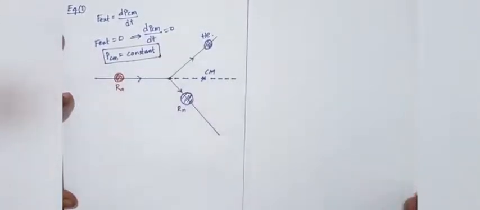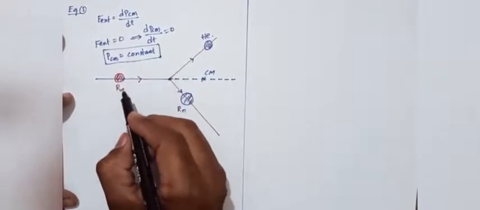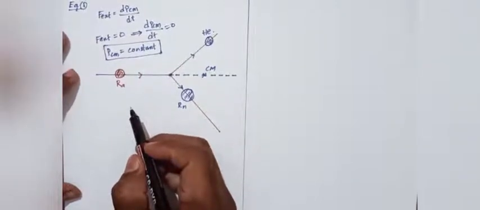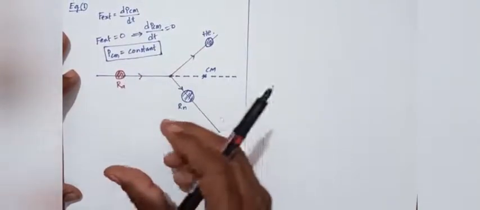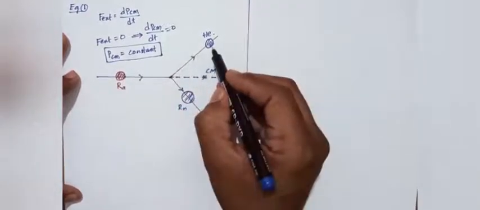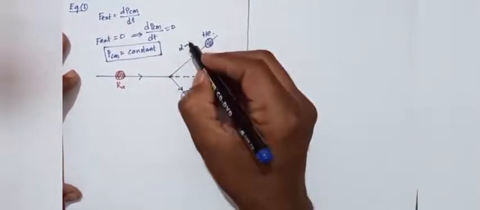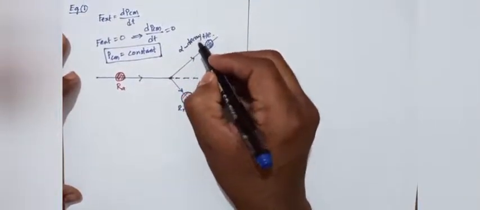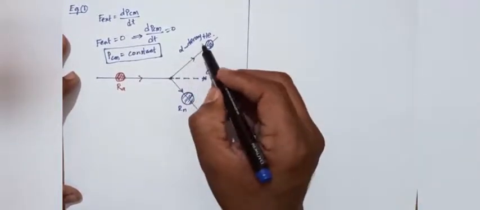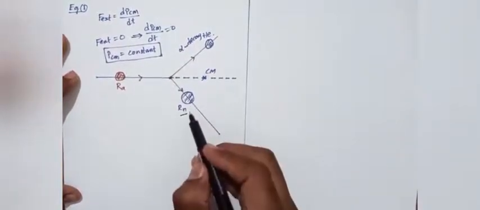The momentum of the center of mass is constant. For example, take radium, a natural radioactive element. Radium disintegrates into helium particles, which is the alpha particle, and a radon atom.